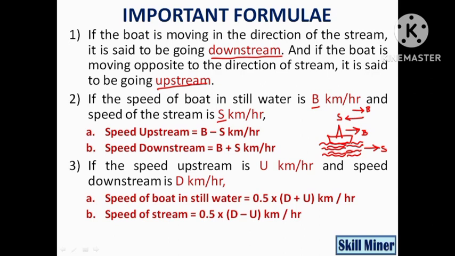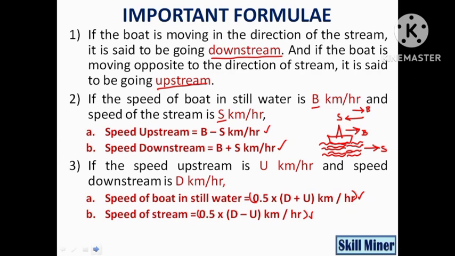Okay, if given the speed upstream value and speed downstream value, we can get the speed of boat and speed of stream by using these formulas. Guys, please note down these four formulas. These four formulas will help us in solving the coming problems.